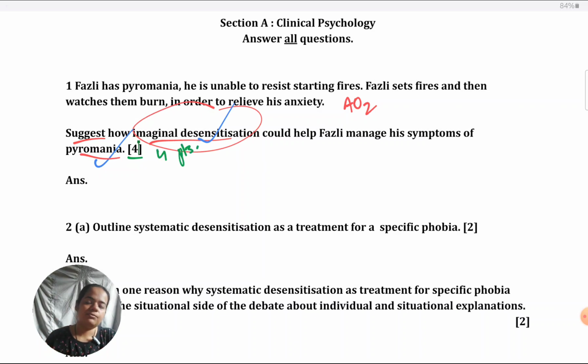I also get a lot of questions about how many words we should answer, what the word count should be, or how many sentences we should write. I mentioned earlier that I'm going to upload the answers on my website. I will also upload a copy of the answers with all those comments on how many words you should write. Of course, there's no hard and fast rule, no official rule from Cambridge.